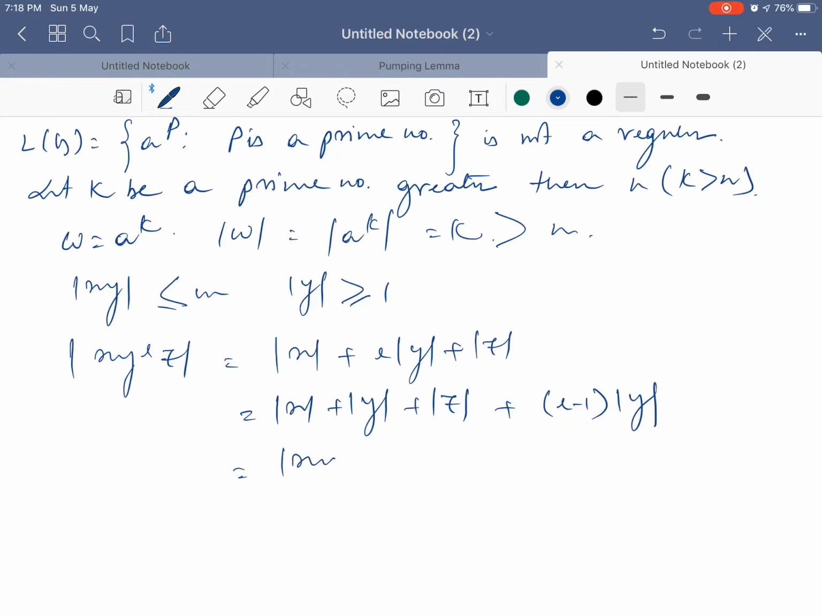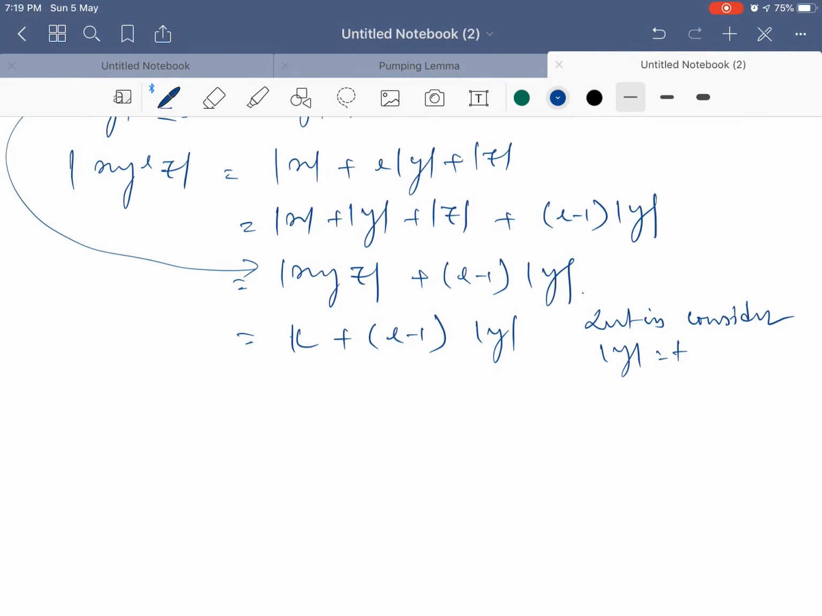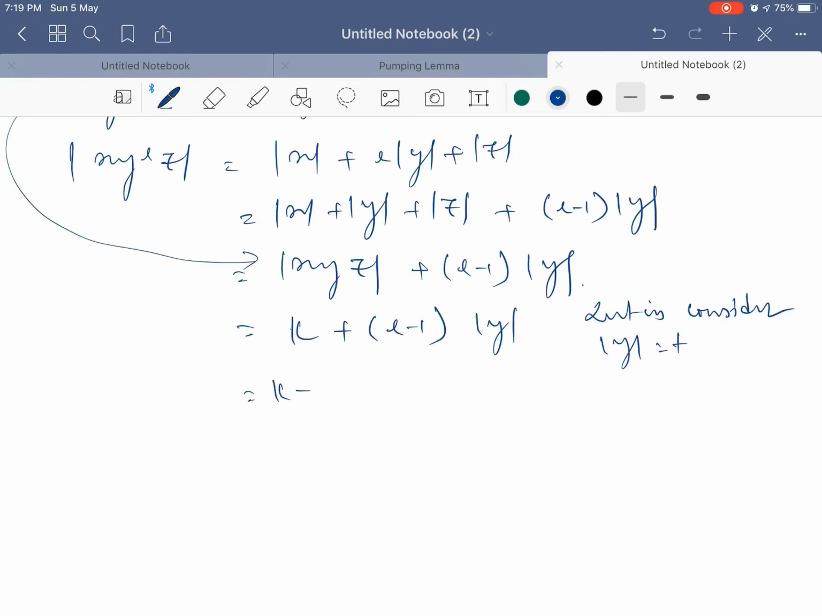Now this one is basically k, right? Already we have seen that this one is basically k, plus i minus 1 mod of y. Now this one is k and this one is i minus 1 mod of y. Now let us consider the length of y is t. Let us consider mod of y equal to t, right? Now if mod of y equal to t, then it will become k plus i minus 1 into t.